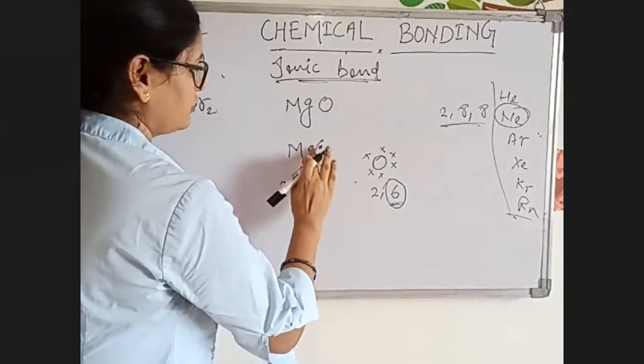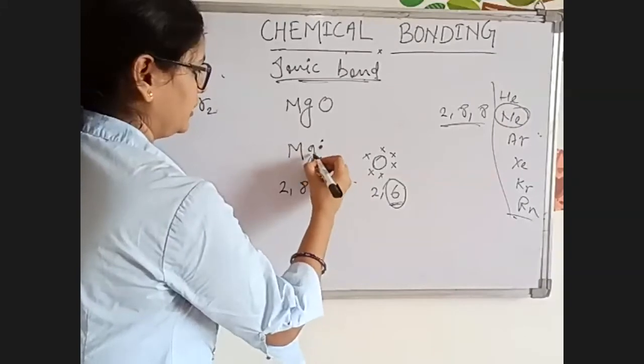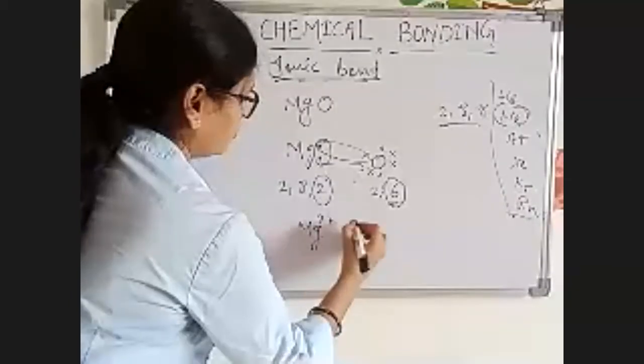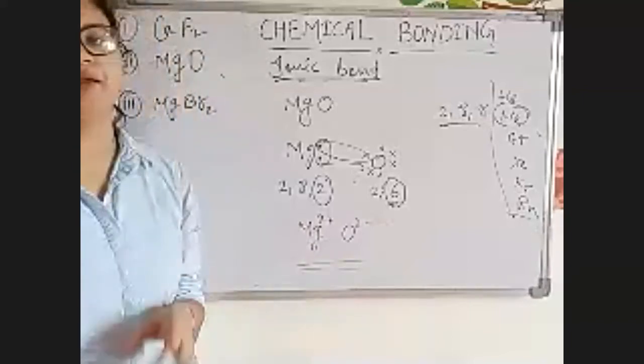So now how will the bond be formed? This electron will move here, and this electron will move here. So now it will be Mg 2 plus and O 2 minus. This is the ionic form.